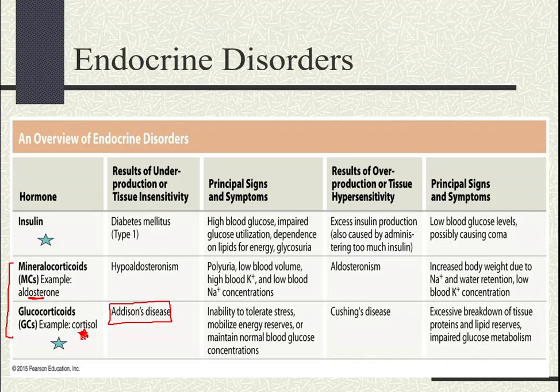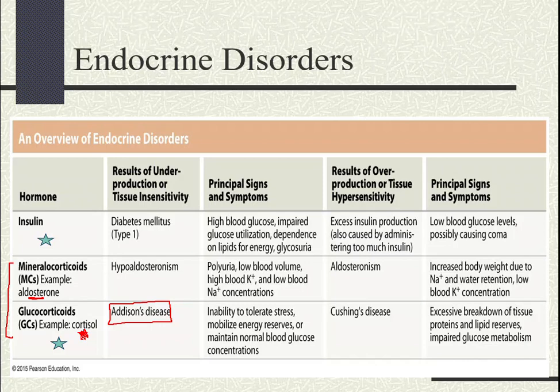Next, we're going to talk about a condition that is due to the hypersecretion of cortisol. This condition is known as Cushing's disease, okay? Like I said, Cushing's disease is due to the hypersecretion of cortisol by the adrenal glands.